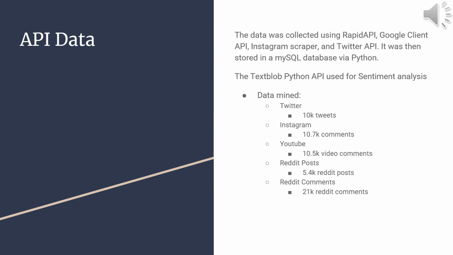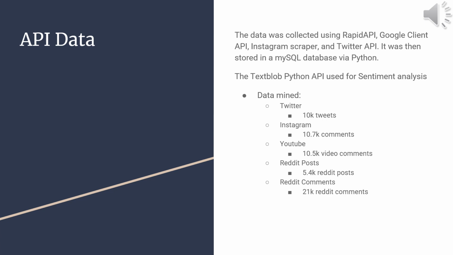The data was collected using Rapid API, Google Client API, Instagram Scraper, and Twitter API. It was then stored in a MySQL database, and TextBlob was the library used for the sentiment analysis. TextBlob has a pre-trained model for sentiment analysis, and considering we did not have training data, we could have either used a pre-trained model or found a training data set online, and we decided to go with the former.